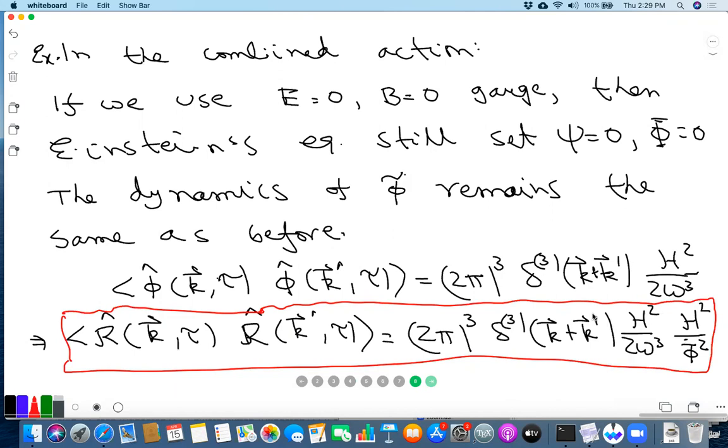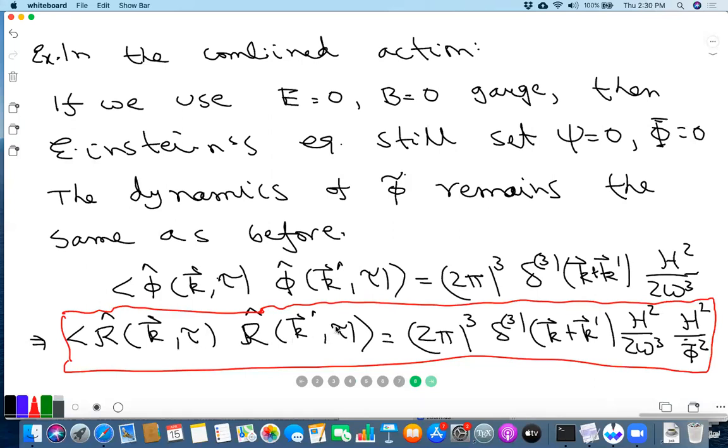Now let me write down some formula and then give some definitions. I'll write this formula again in the next slide. Maybe I should have said one more thing. Because H is not a constant, but varies very slowly, and similarly phi bar dot is not constant but varies very slowly, suppose you want to calculate the tau goes to 0 limit of this, taking into account that it's not de Sitter.